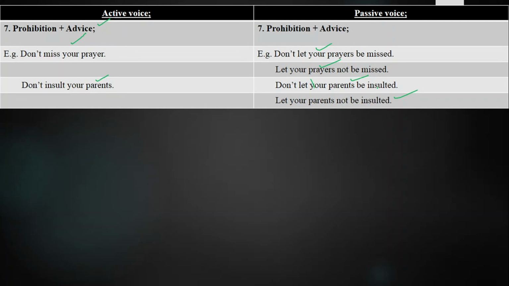Hope you got the sentences of imperative from active voice into passive voice with the first lecture and with the second lecture part. So wish you best of luck, keep practicing, wish you best of luck, see you next time,